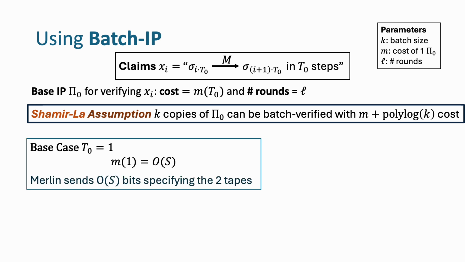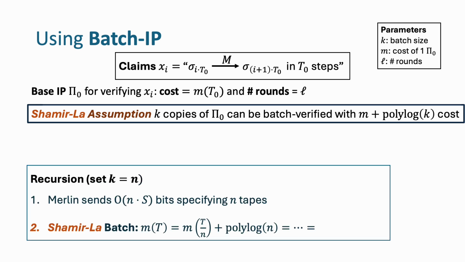For the base case of the recursion, the verification of one step of transition of a Turing machine is carried out by Arthur himself after Merlin specifies the two tapes with O(s) communication, so the cost of verifying this is O(s). In the recursive step, Merlin sends all the midpoints using O(s) bits.